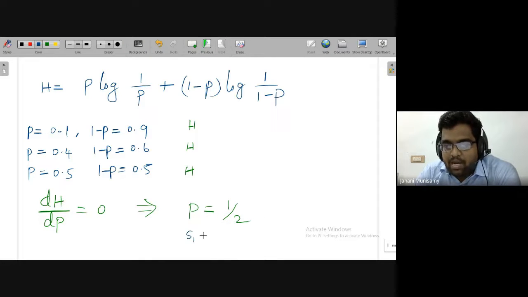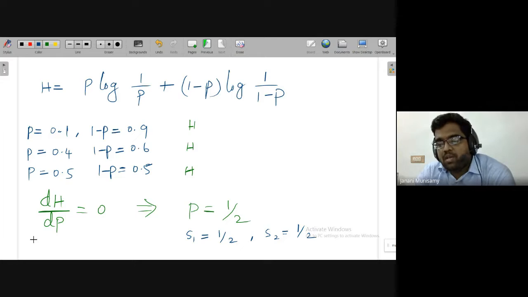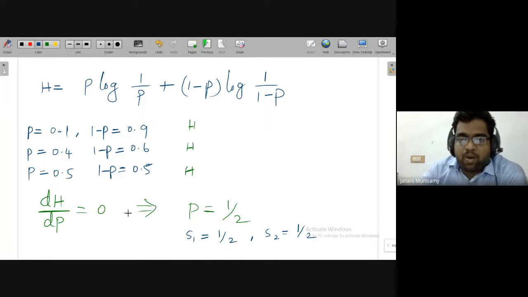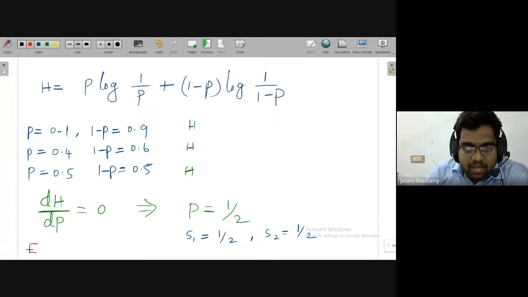So what we are understanding here: symbol 1 probability is 1 by 2, and symbol 2 also has the same probability. That means entropy is maximum if the symbols are equiprobable. So what is the conclusion from this? Entropy is maximum if symbols are equiprobable.